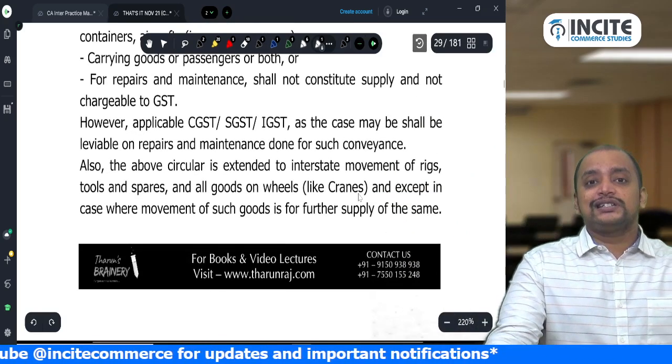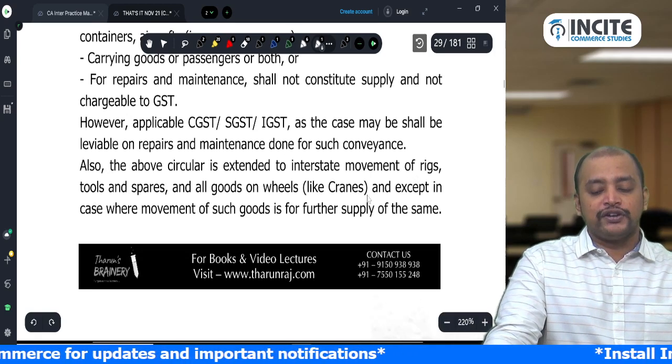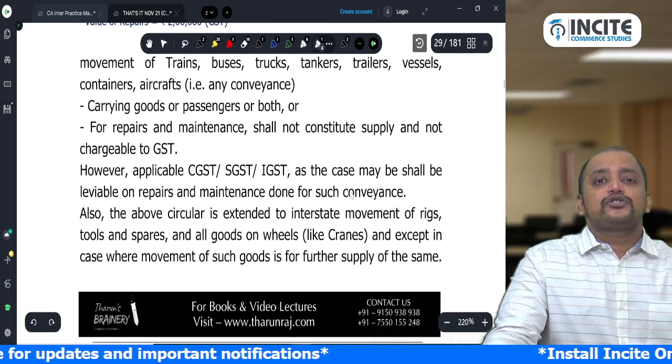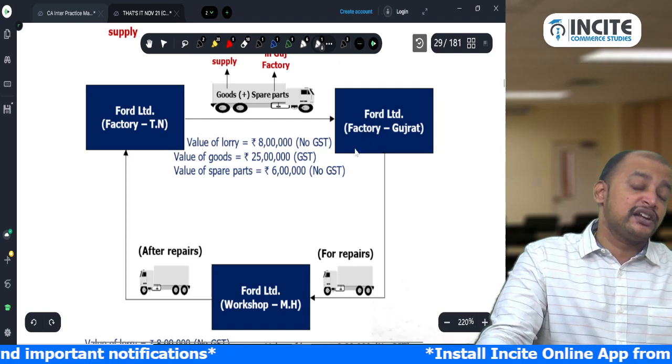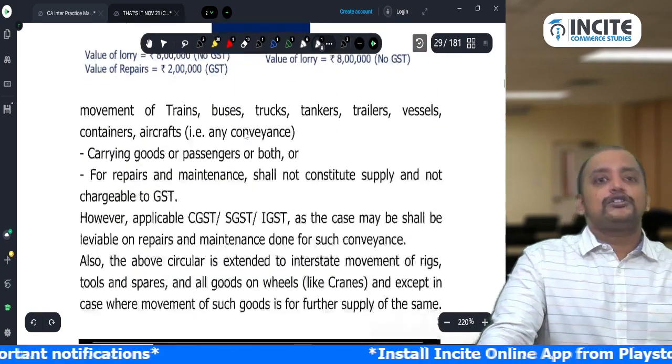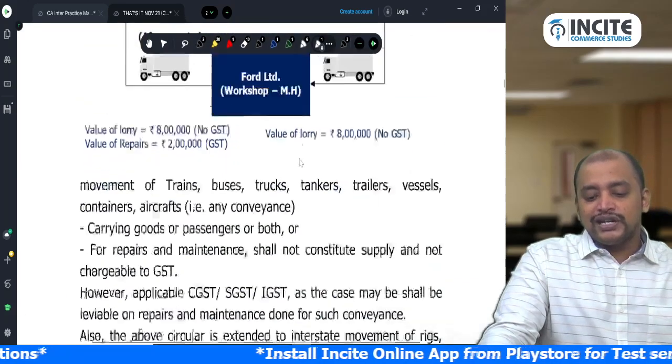Also, this circular is extended to interstate movement of rigs, tools and spares and all goods on wheels. So any spare parts, tools, etc. which are sent from one distinct person to another distinct person, not for further supply, then also there is no GST. Okay, this is one circular. So in detail I gave.